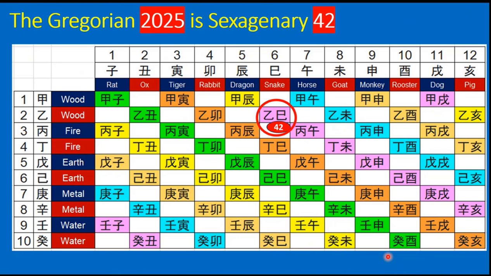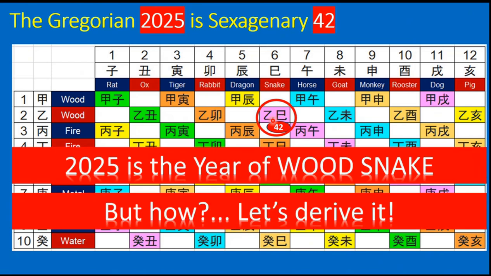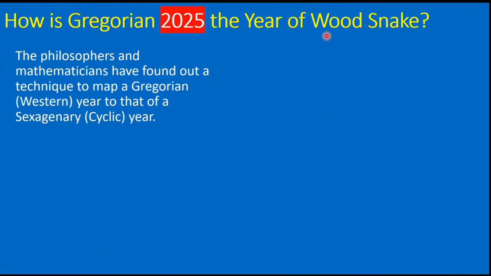As you can see, this 42nd year is nothing but wood snake. And from here, we are saying that 2025 is the year of the snake. But how? Now let's move into the mathematics part of this logic, that is how the current year 2025 corresponds to the sexagenary 42, which is the year of wood snake. How is Gregorian 2025 the year of wood snake?